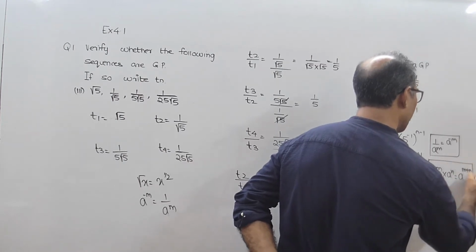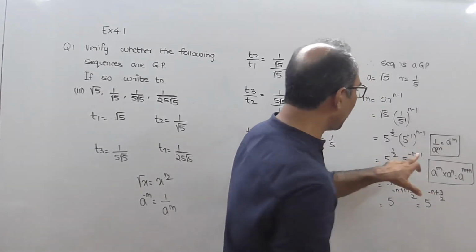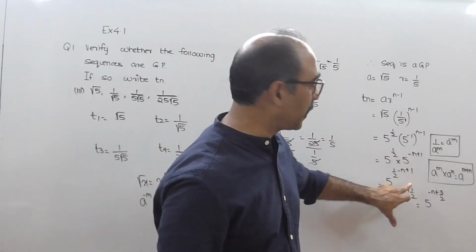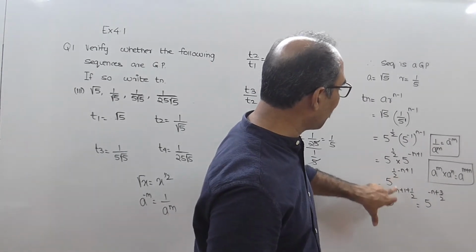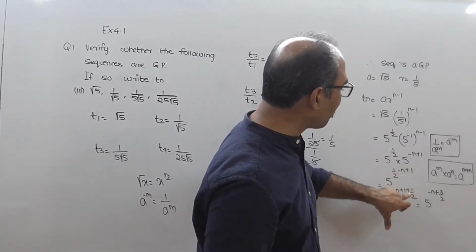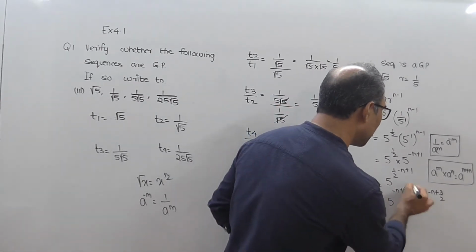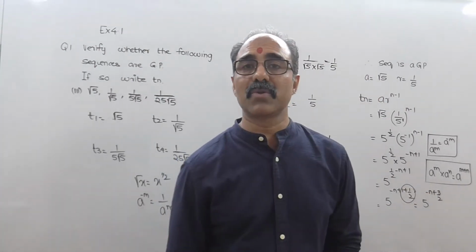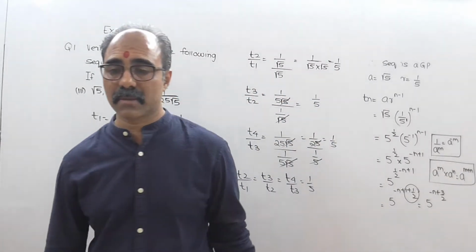So this is a raised to m into a raised to n, that is equal to a raised to m plus n. So it will become half minus n plus 1. So write minus n, and write half and 1 together. If you take the LCM of 1 plus half, I hope the answer is 3 by 2. So 1 plus half is 3 by 2. That is how you have to solve this.